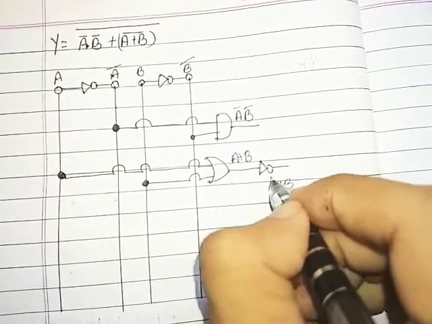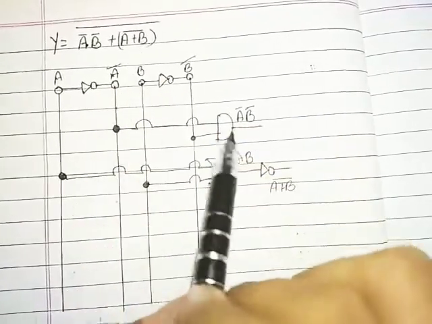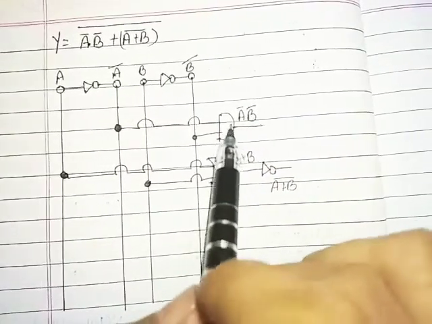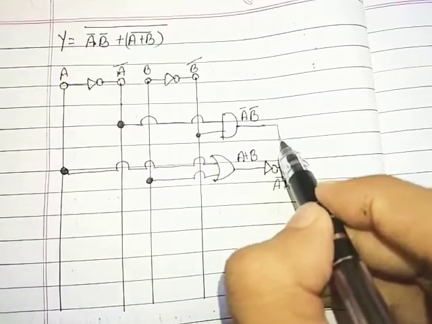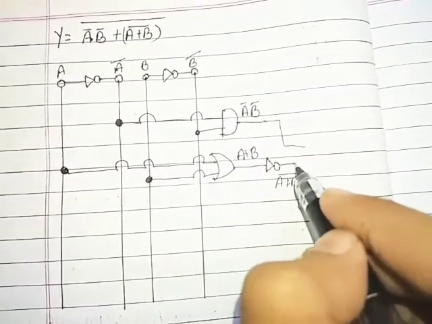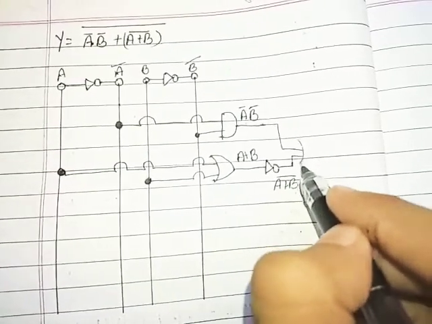Then we will pass these two outputs through another OR gate. Here we go.